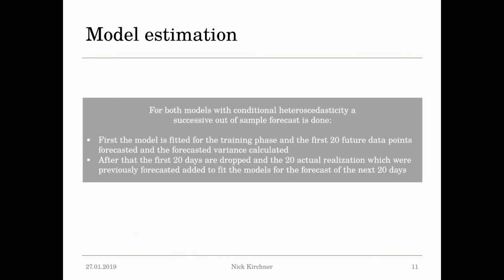Now, what do we do to get a forecast? For both time series models, we use successive out-of-sample forecasts. First, the model is fitted for the training phase of each period, and the first 20 future data points are forecasted and the forecasted variance is calculated. After that, the first 20 days of the training phase are dropped and the 20 previously forecasted realizations are added to the training phase. And now we have a new training phase and estimate the model again and forecast the next 20 future data points and so on. So we have a successive out-of-sample forecast.